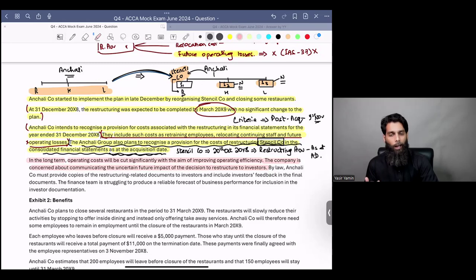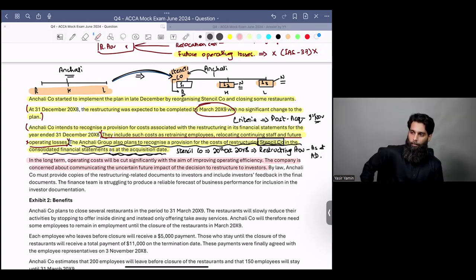Is restructuring a major activity, or I should say a material activity, in the business? Let me know if restructuring is a material activity that is happening within the business. And while using your common sense, should we communicate this restructuring to investors?